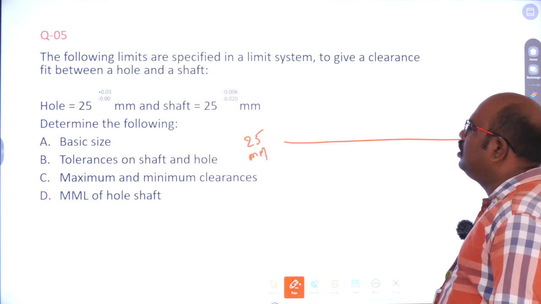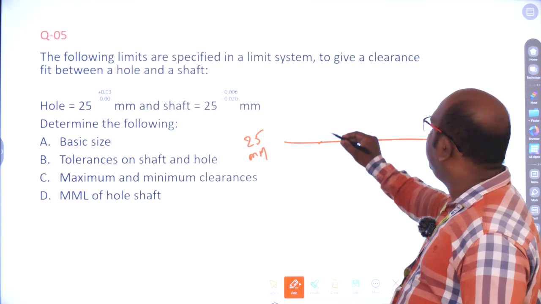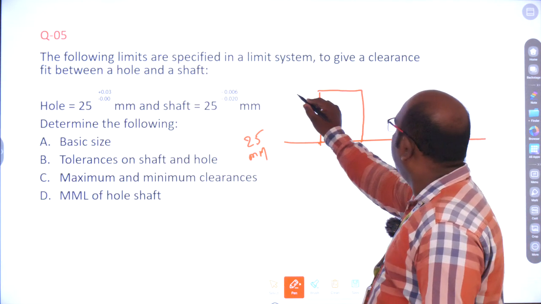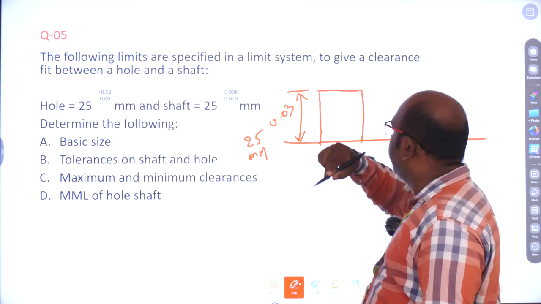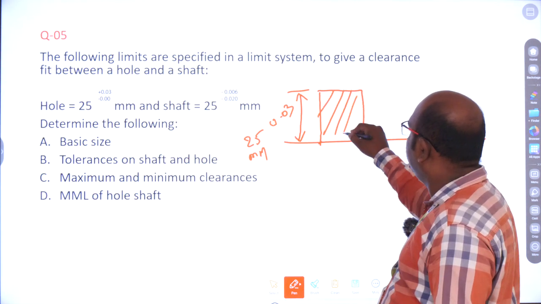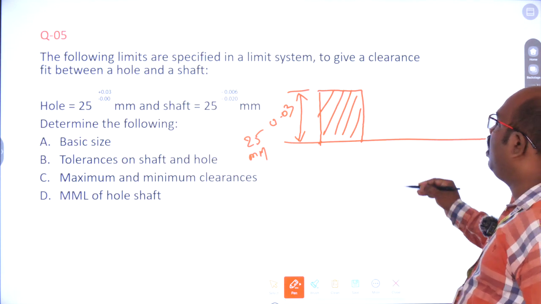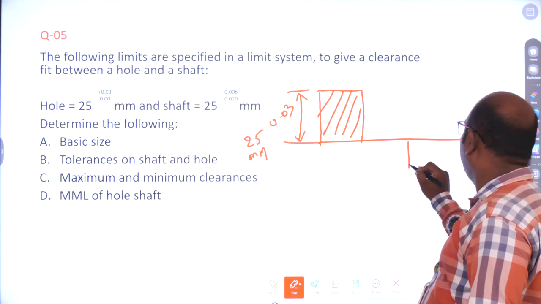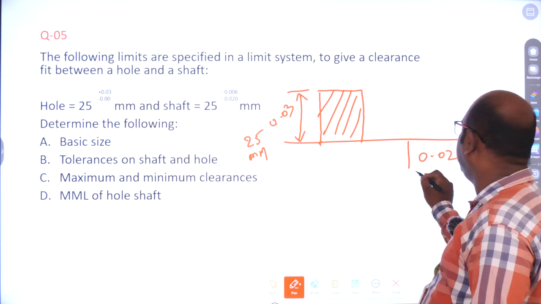Okay, then mark the limit. The lower limit is 0, the upper limit is 0.03. Okay, next the shaft, the lower limit is 0.02, then the upper limit is 0.06.